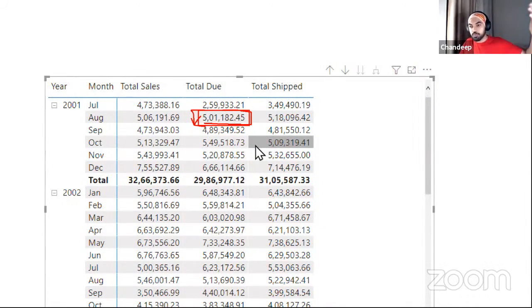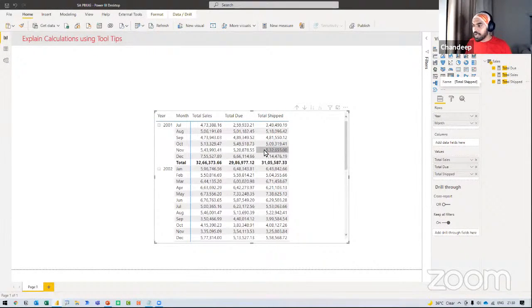How much is it coming from the previous month, and how much is it actually coming from the current month? And so you'd have to then start to think of ways to write the DAX that if this is the total due of the current month, how much of the value is actually becoming due in the current month, and how much is it coming from the previous month?